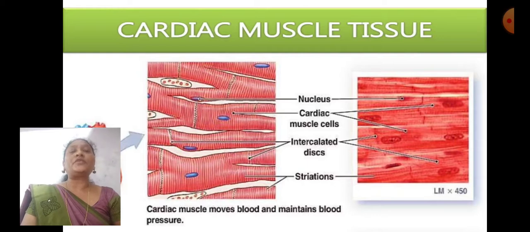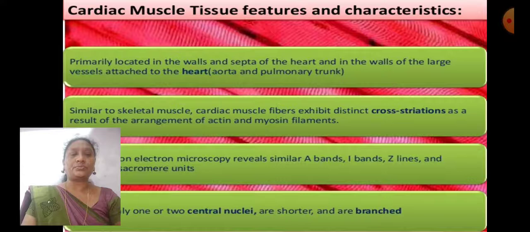Next type of muscular tissue is cardiac muscular tissue. Cardiac muscular tissue features and characteristics. Primarily located in the walls and septa of the heart and in the walls of the large vessels attached to the heart. Only the heart in our body is composed of cardiac tissue.